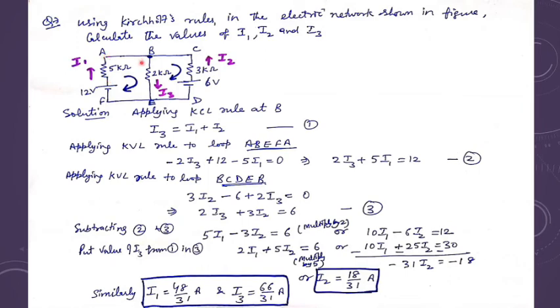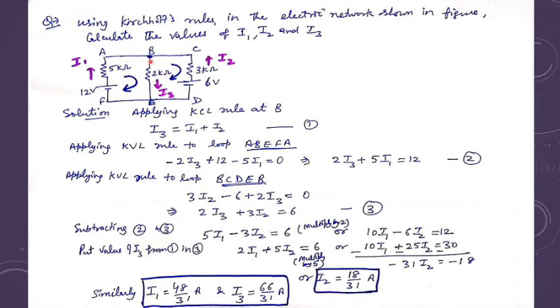Now if you are applying the KVL rule, the voltage rule, on this loop, A, B, E, F, A, you may start from anywhere. If you want to start from here, then of course it will be plus 12 minus 5 I1 and then minus 2 I3 equals 0. Or I have written it as minus 2 I3 plus 12 minus 5 I1 equals 0. If you want to rearrange the equation, you can write 2I3 plus 5I1 equals 12.